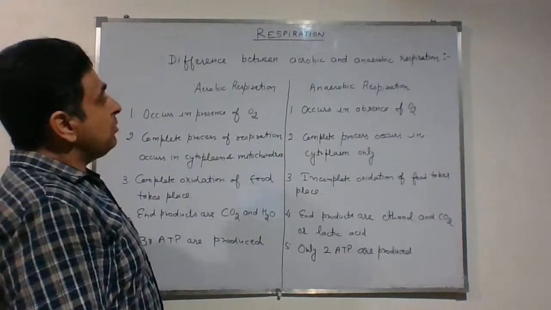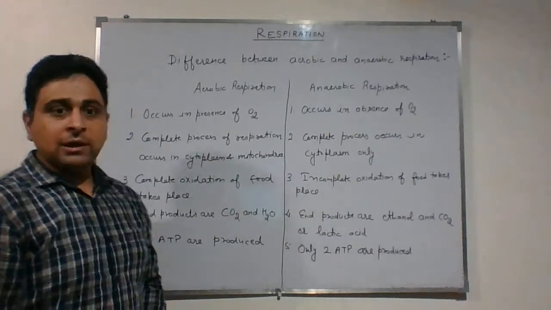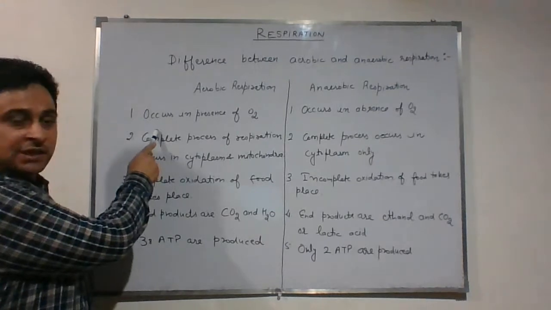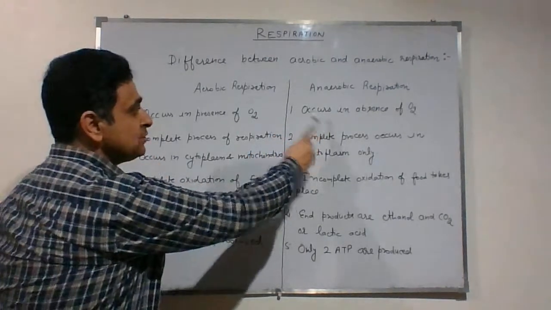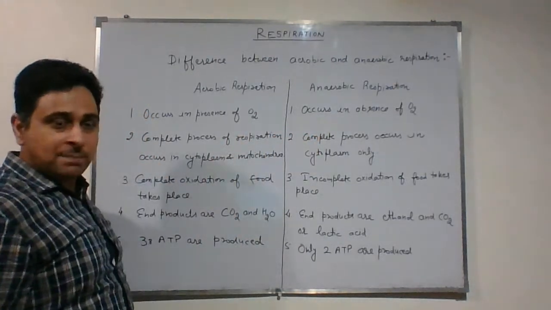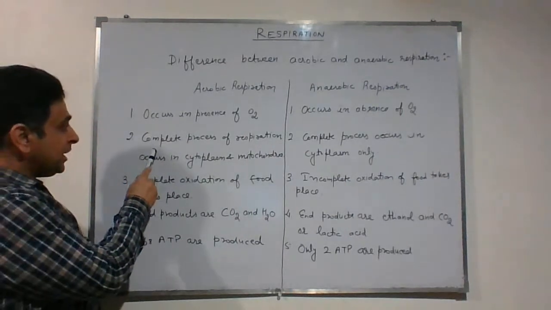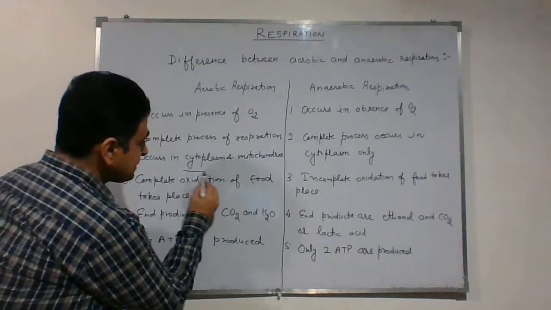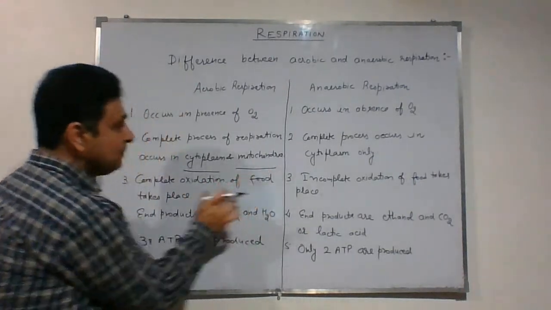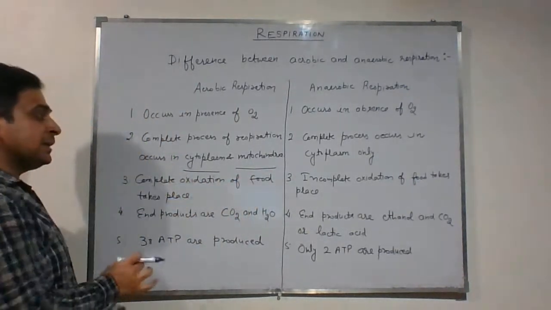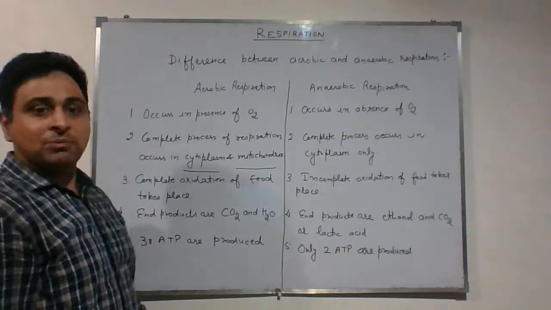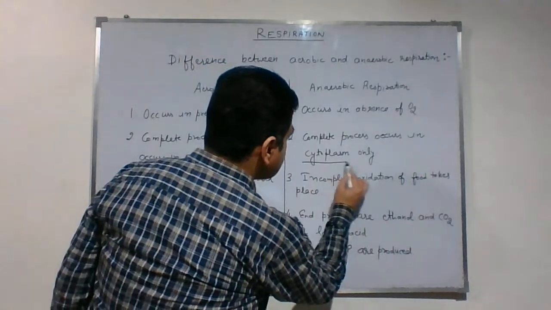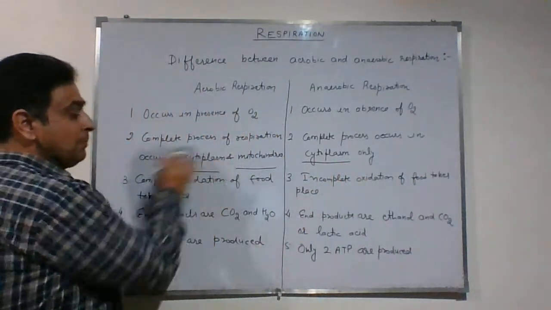Students, now let's talk about the difference between aerobic and anaerobic respiration. So what is the first point? Aerobic occurs in the presence of oxygen and anaerobic occurs in the absence of oxygen. So very clear, simple point. Second, in aerobic respiration the complete process occurs in the cytoplasm and mitochondria. So it is very important to note down that the process occurs in the cytoplasm and mitochondria of the cell. Whereas in anaerobic the process occurs only in the cytoplasm. So this is a very, very important point.